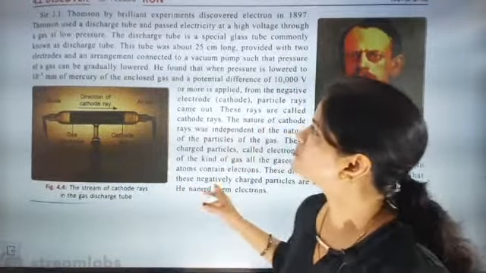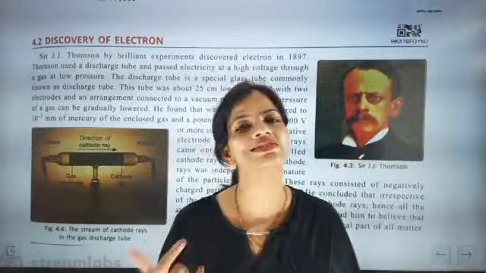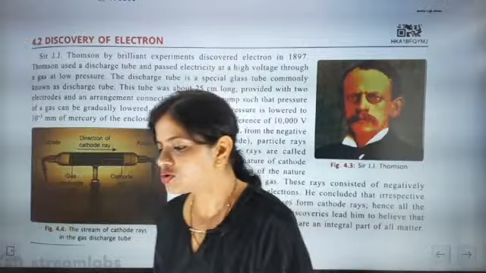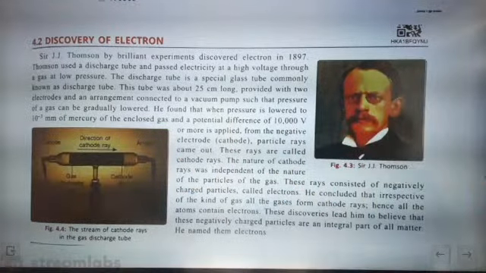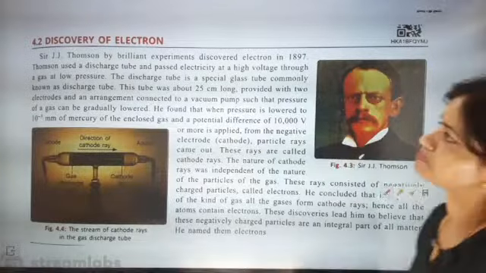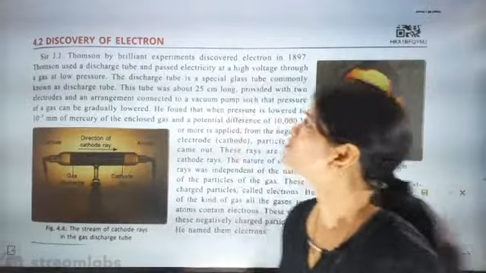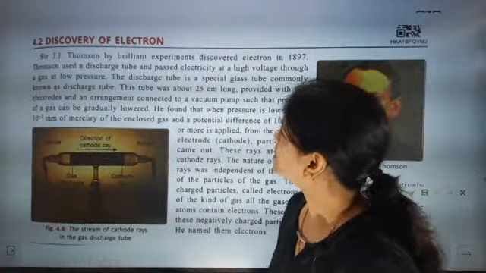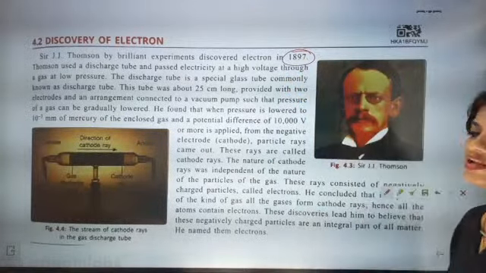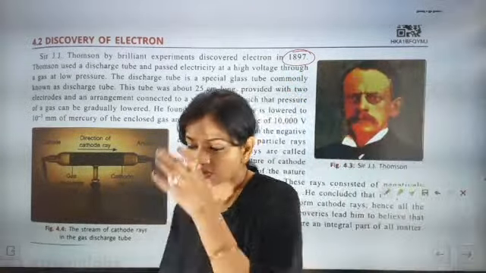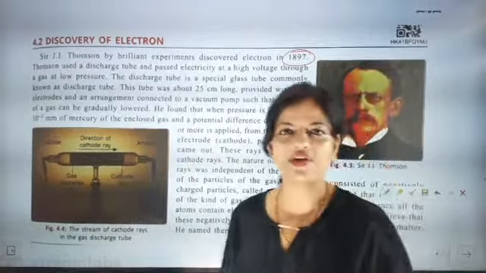This J.J. Thomson experiment is also called the discharge tube experiment. Now what is this discharge tube experiment about? Let's talk about it. J.J. Thomson, by a brilliant experiment, discovered the electron in 1897. When he discovered these charges, we understood that atoms have charges.